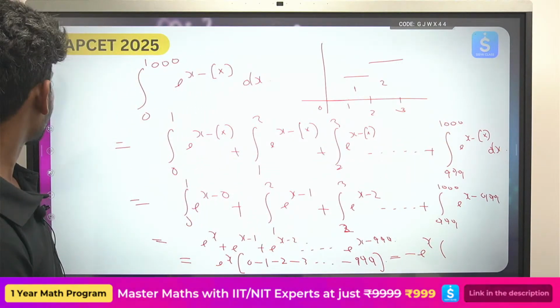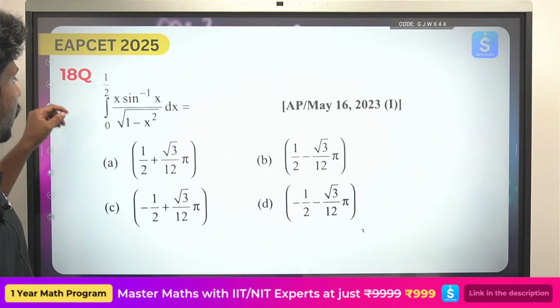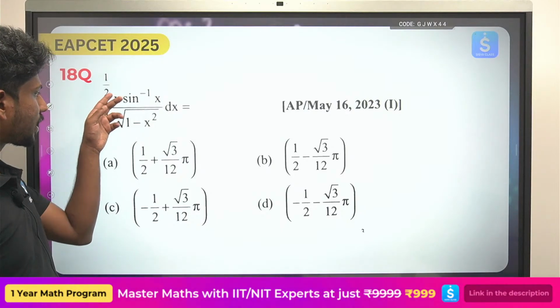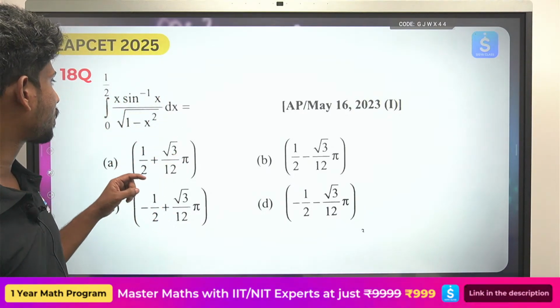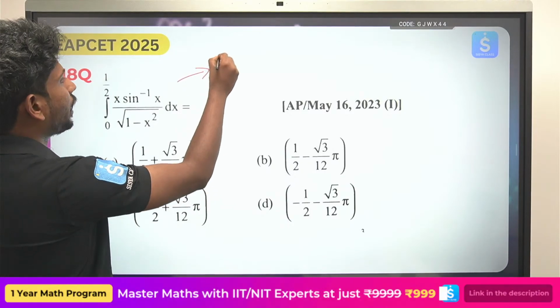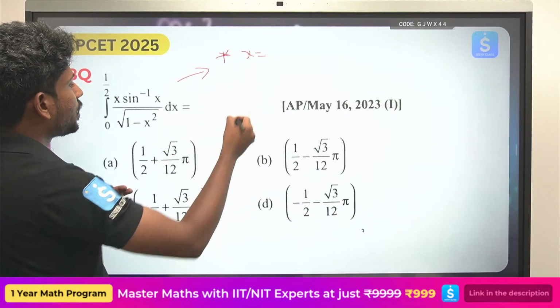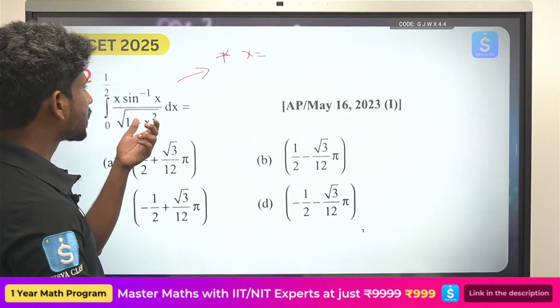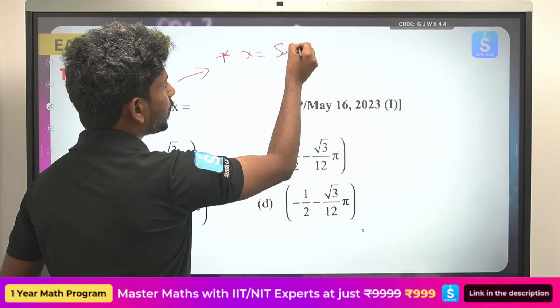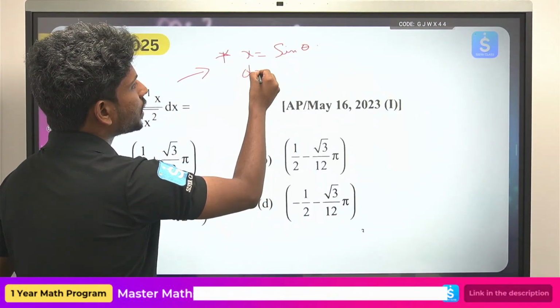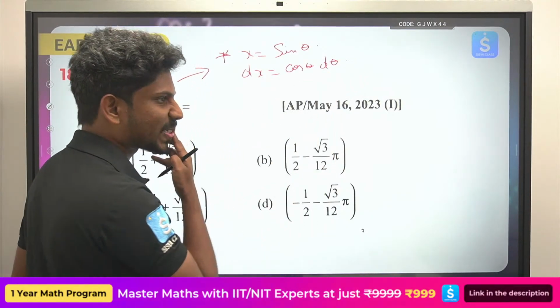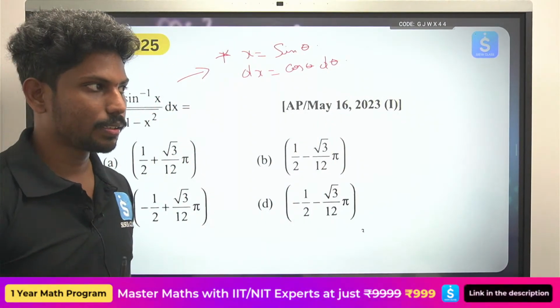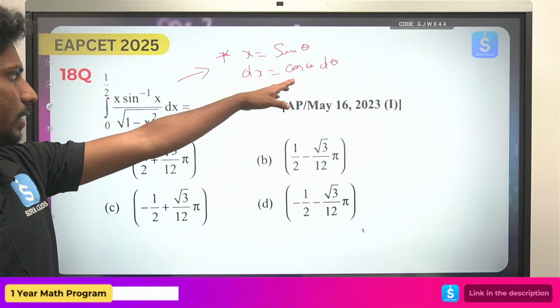Okay, right. See the next one, integral 0 to 1/2 of x sin inverse x by under root of 1 minus x square. Here, I am trying to give you the hint: let x equals sin theta, dx equals cos theta d theta. Okay, so I hope this is very much clear.